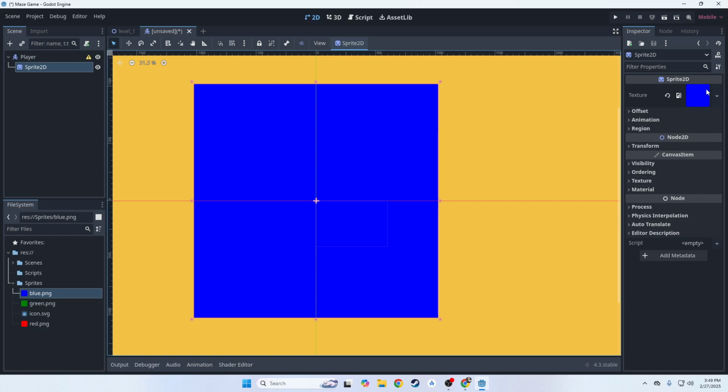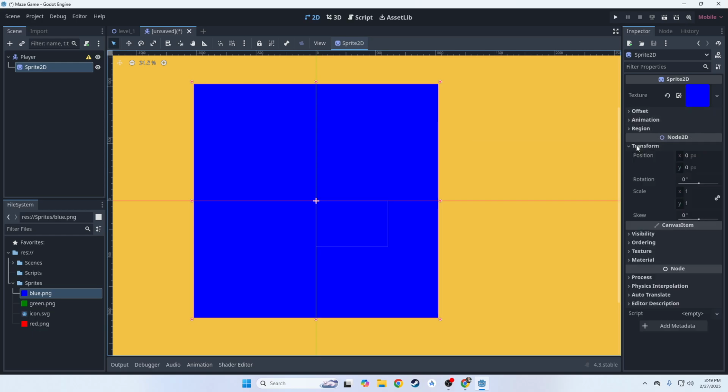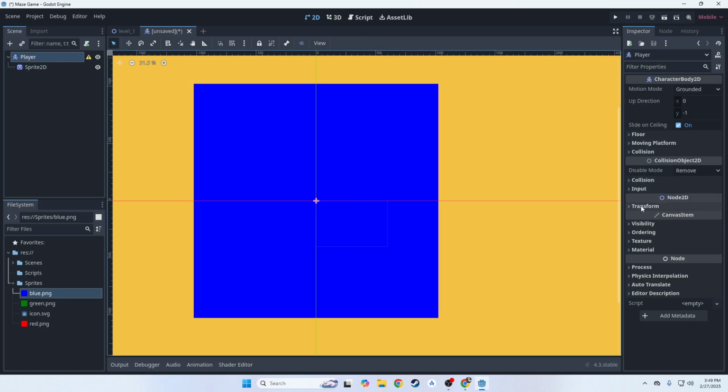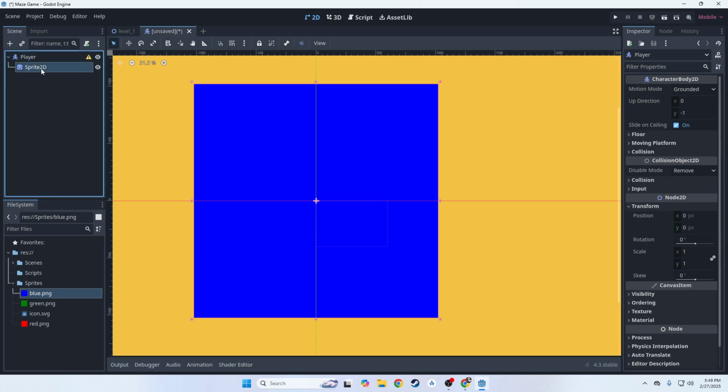Over here in our inspector, we have our texture and all this other stuff. Down here, under the Node2D option, we have something called transform. Transform gives us some options, like the position of our shape, which, by the way, needs to stay at 0, 0. Player also needs to stay at 0, 0. Okay, don't move it.